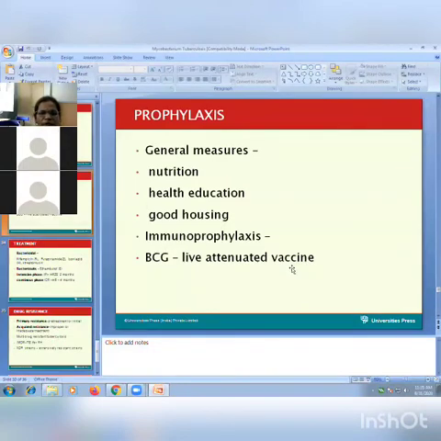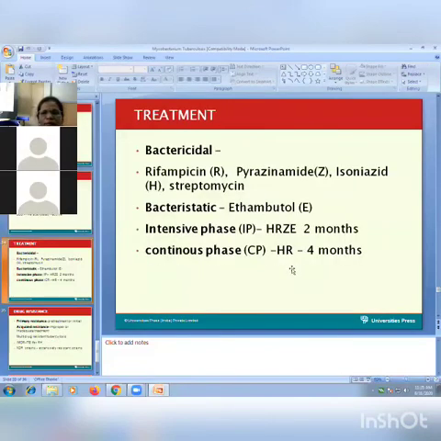Prophylaxis of tuberculosis is important. BCG, that is Bacillus Calmette-Guérin, a live attenuated vaccine, is given for prevention of tuberculosis. For treatment, bactericidal and bacteriostatic drugs are given: rifampicin, pyrazinamide, isoniazid, and streptomycin. Combinations of drugs are given to kill the bacilli.